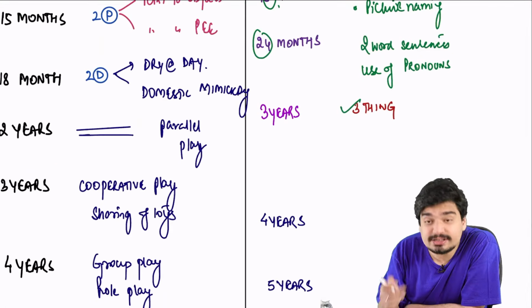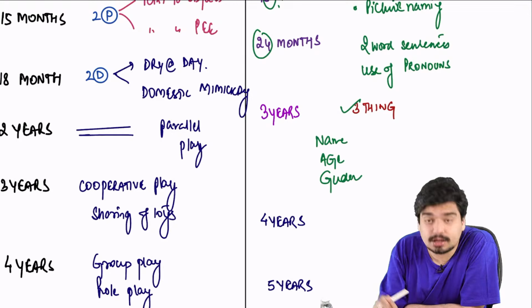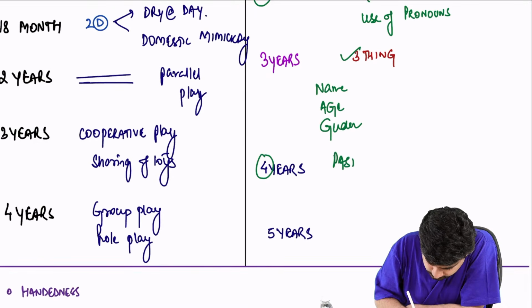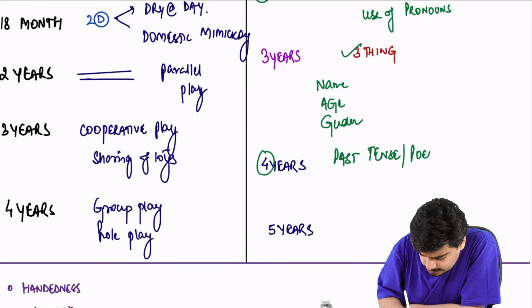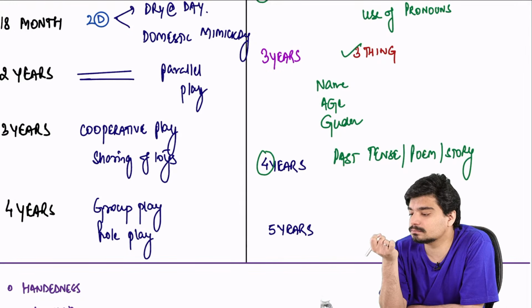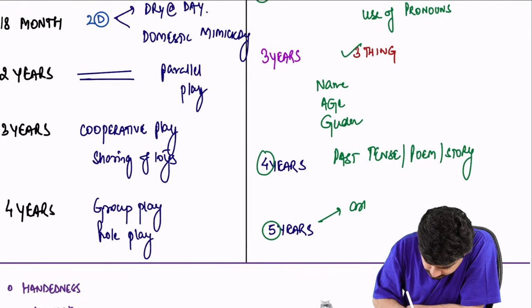At 3 years, he knows 3 things about himself. He knows his name, age, and gender. At 4 years of age, 4 letters, he will be able to use past tense. He'll be able to tell a poem. He'll be able to tell a story. At 5 years of age, child will ask meaning of words.